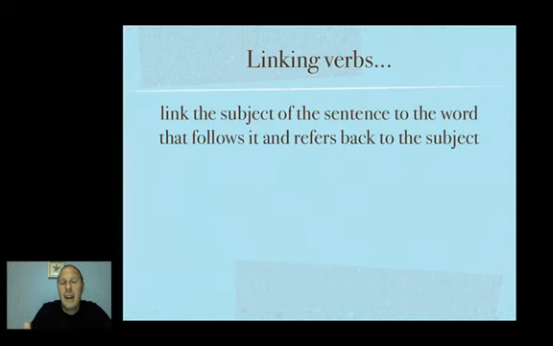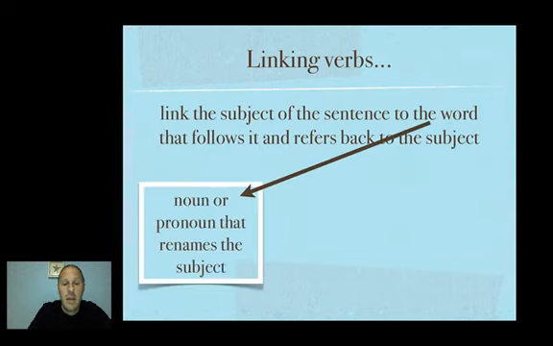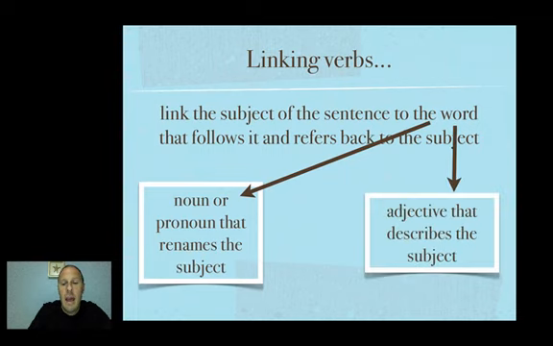So linking verbs connect the subject to something that describes the subject or renames the subject. For instance, it could be a noun or a pronoun that renames the subject, or it might be an adjective that describes the subject. So linking verbs are going to connect the subject to one of those two things.